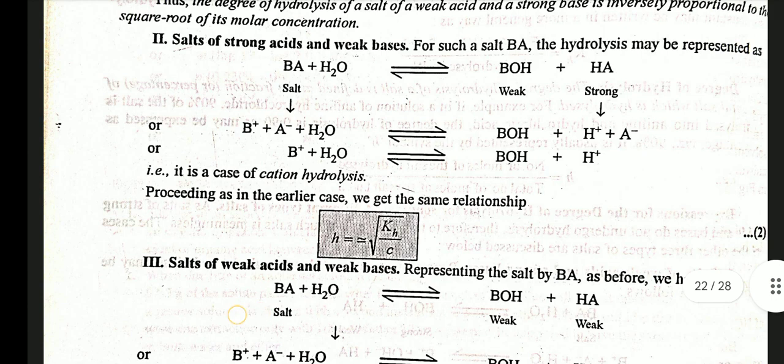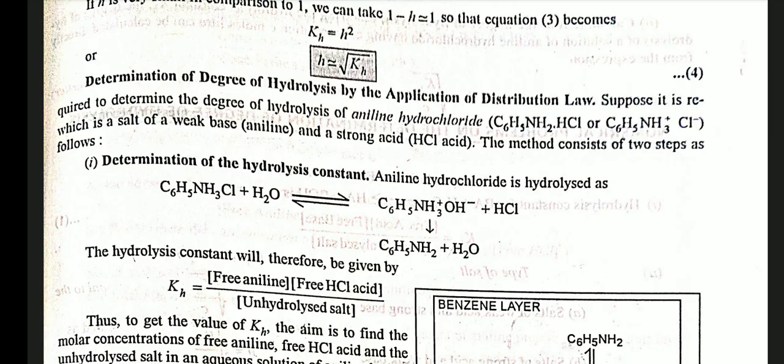Determination of degree of hydrolysis by application of the distribution law. Suppose it is required to determine the degree of hydrolysis of aniline hydrochloride, which is a salt of a weak base, aniline, and a strong acid. This method consists of two steps as follows. First, determination of the hydrolysis constant.